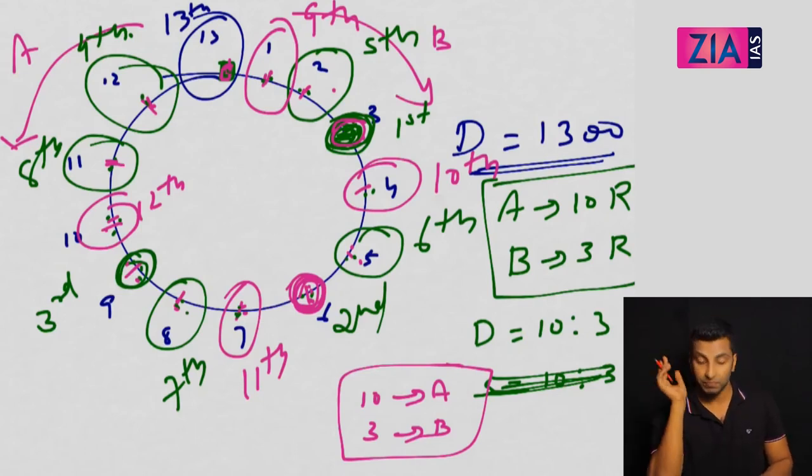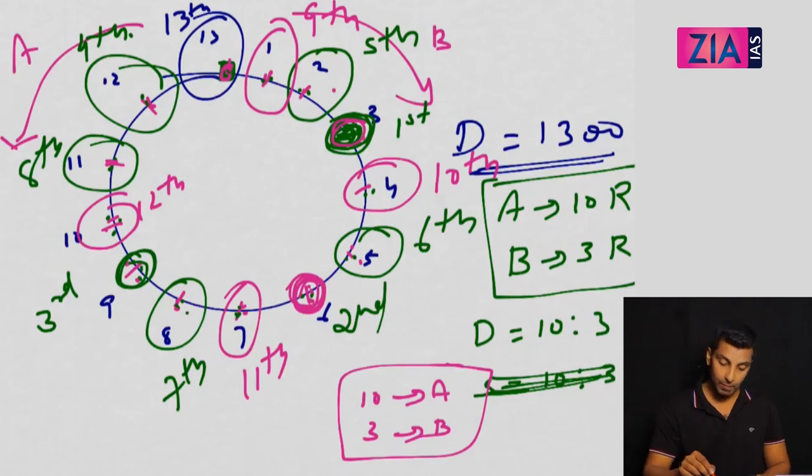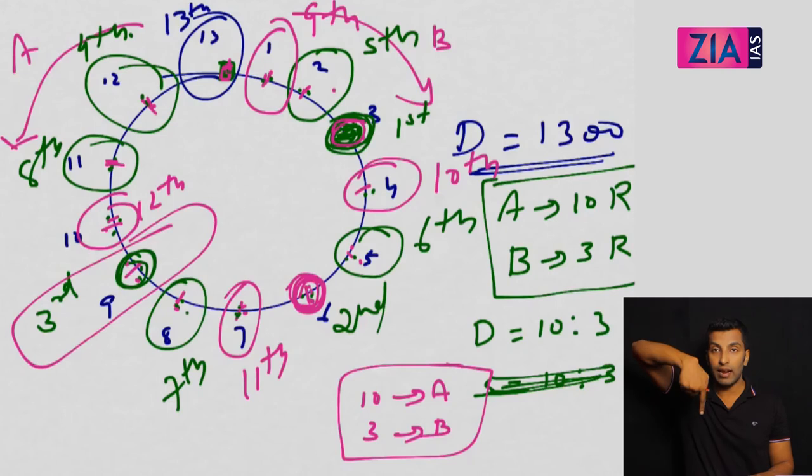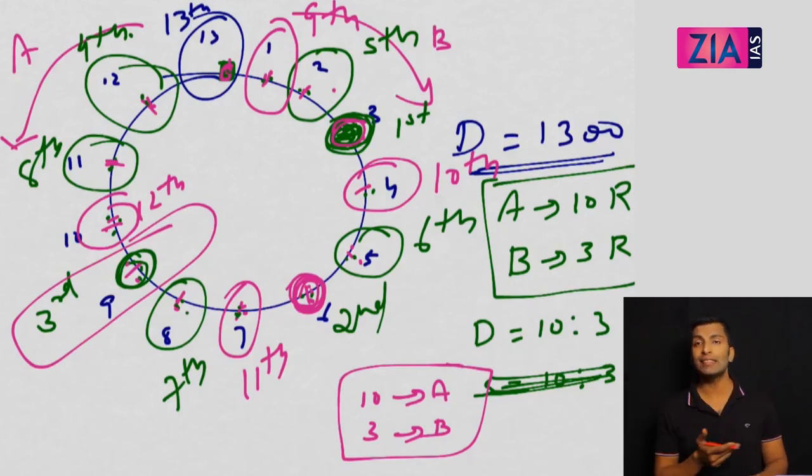Now it's very simple. If I ask you where the third meeting is, this is the third meeting. So what is the distance covered by B? That is 900. The distance covered by A we can calculate accordingly: that is 3000, because we know the total is 3900, 1300 into 3. You can also divide using the ratio of speed or the distance which is given, but this is how you can visualize. Now I hope you understood it completely.